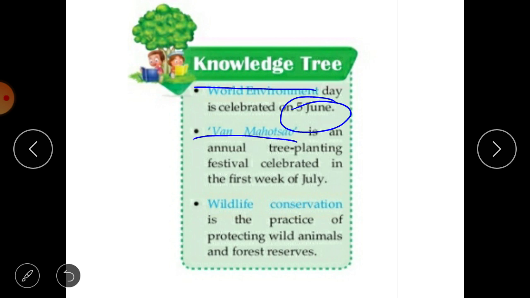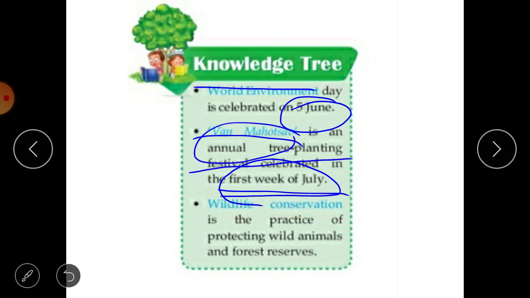And second one is Van Mahotsav. It is an annual tree planting festival celebrated in the first week of July. Actually, first week of July is a rainy season. And if we plant trees or seeds in the rainy season, in the first week of July, then they will get enough water, and temperature is also not too high. So at that time, the conditions for growth of plants are appropriate and plants can grow well. So in the first week of July, we celebrate an annual tree planting festival, and that is called Van Mahotsav.